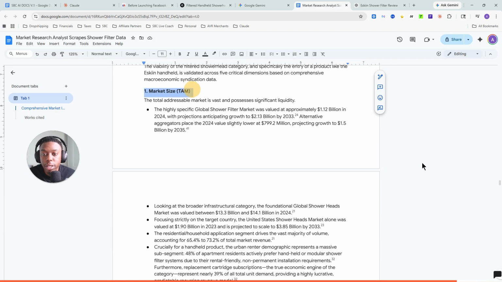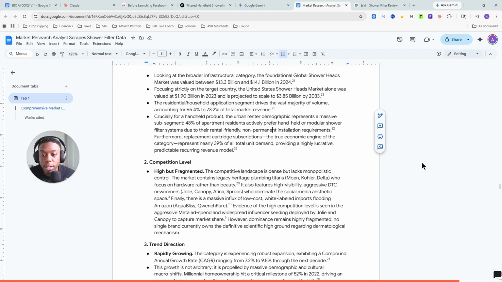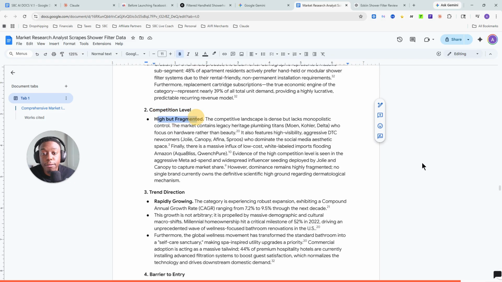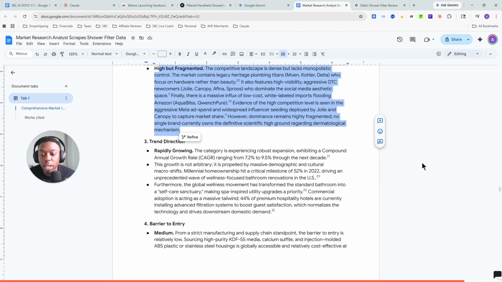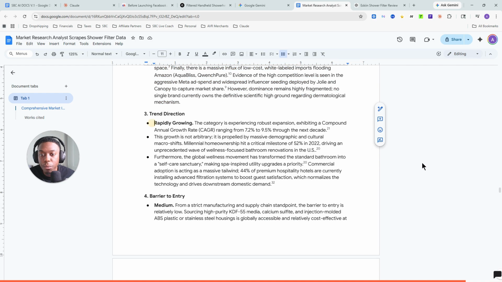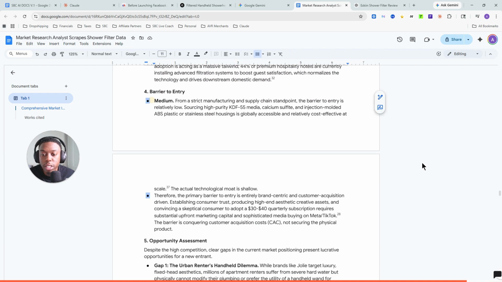And then there's the market size, or your total addressable market. This is a multi-billion-dollar industry, so we know there's a ton of demand. Competition level: high but fragmented. The competition landscape is dense but lacks monopolistic control. The market contains legacy, heritage plumbing titans. So basically, we know about the top brands, but how can we differentiate ourselves? That's going to be the biggest thing. The market is rapidly growing. Barrier to entry is medium.